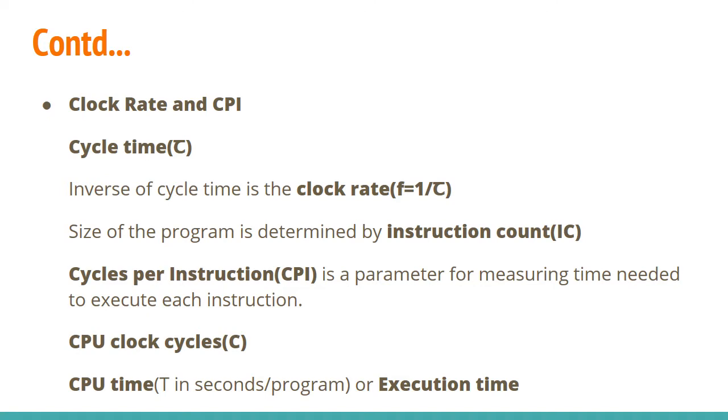The other thing is cycles per instruction, CPI. It is a parameter actually used for measuring the time needed to execute each instruction. And one more factor is CPU clock cycles, which is represented using capital C. The other important factor is CPU time, which is represented using capital T. It is also known as execution time, and it is measured in seconds per program. So these are the different factors that we are going to consider here.